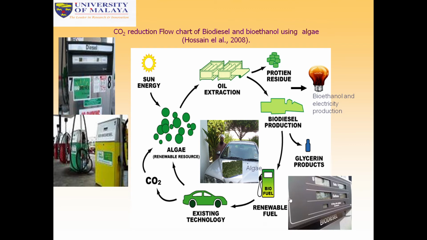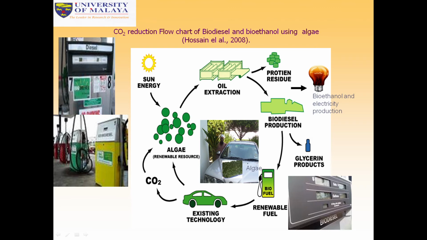Then renewable fuels can be used in existing engine technology. This fuel can be used in the car, and carbon dioxide is released from the car as emissions. Then again this carbon dioxide can be used by plants, lower plants and higher plants like algae and other plants, and again they start the energy process through photosynthesis. So this is the flow chart of carbon dioxide reactions and production both.